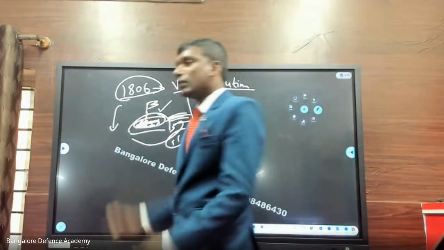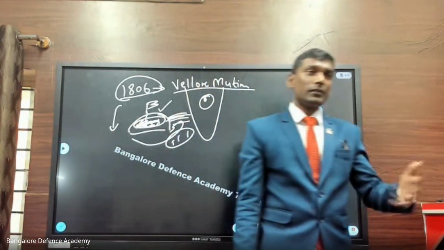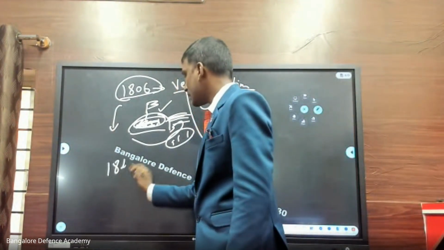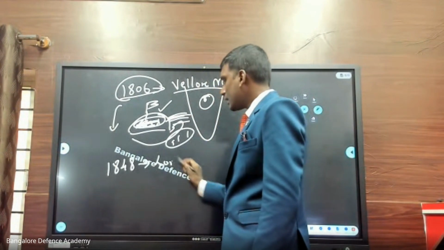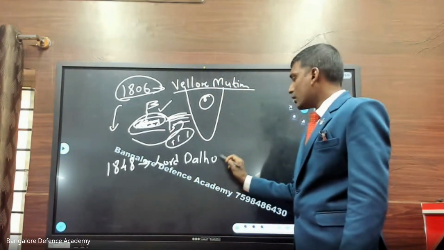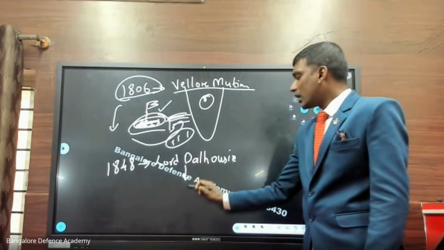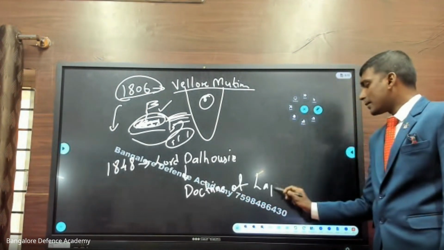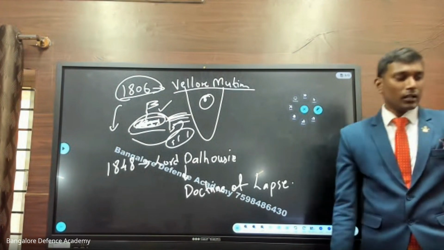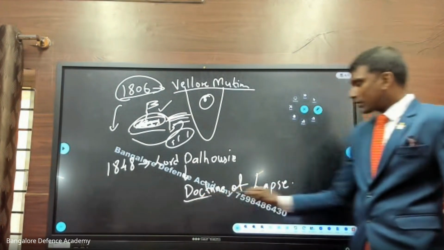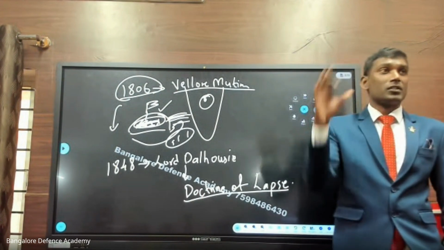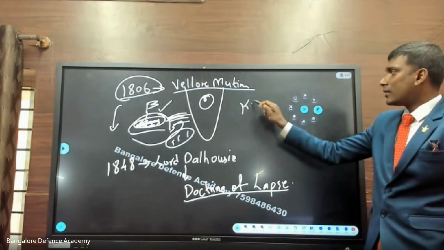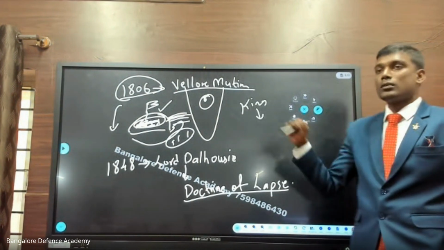Everything was going on fine, and as I told you, every 10 years there will be new laws and new rules. So now here comes a new law, in the year 1848, with a person called Lord Dalhousie. Remember one thing: D for Dalhousie, D for Doctrine of Lapse. According to this Doctrine of Lapse, there was a change in the administration rules. Suppose there is a king and the king dies, who will be the next ruler?